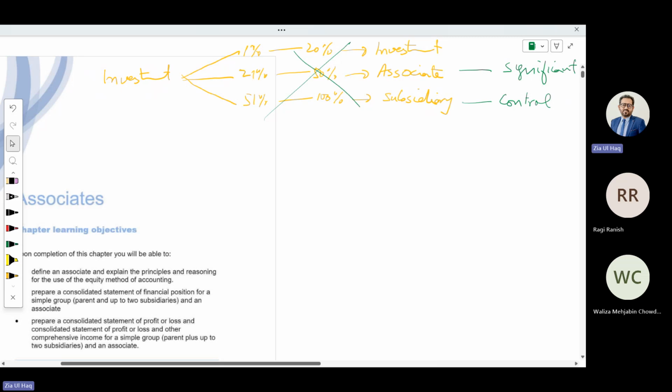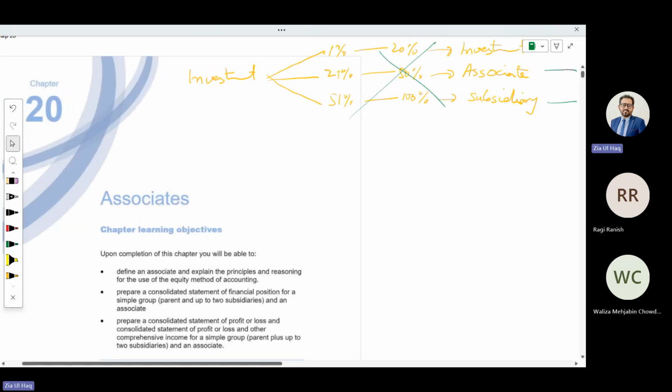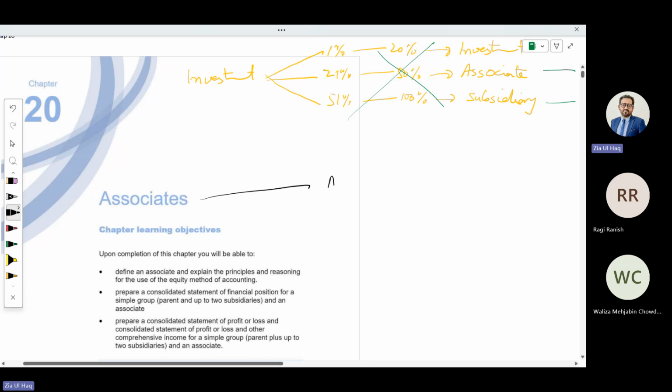In consolidation, we need to consolidate subsidiary results. Balance sheet items we need to consolidate, profit and loss account items we need to consolidate, meaning add. Relating to associate, we don't need to consolidate. Relating to associate, what we need to record is the associate as a non-current asset. We need to record associate as a non-current asset.